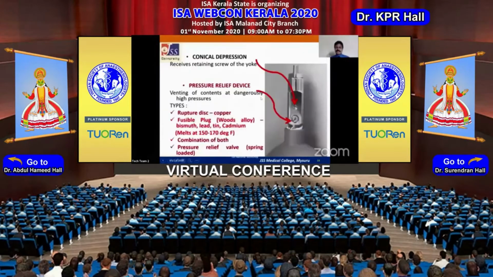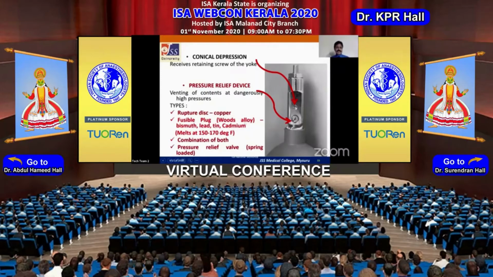In order to prevent that, in many of the cylinders we have what are called pressure relief devices. These are present just below the conical depression, which accommodates the tip of the retaining screw of the yoke. This pressure relief device can be of different types. It can be a pressure sensitive one, which is a ruptured disc made of copper, or, most commonly, a temperature sensitive one called a fusible plug.